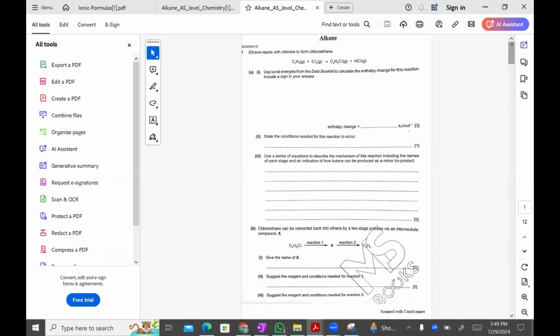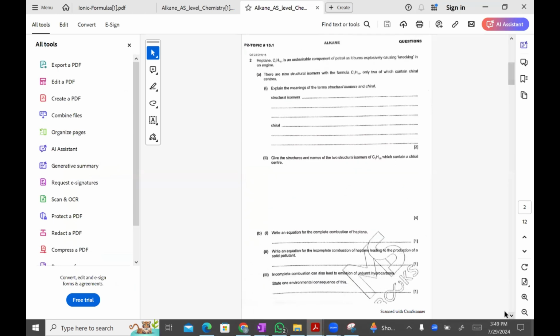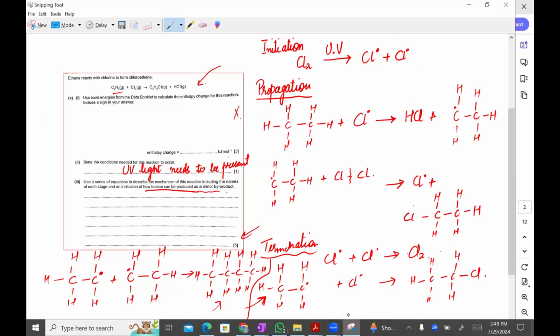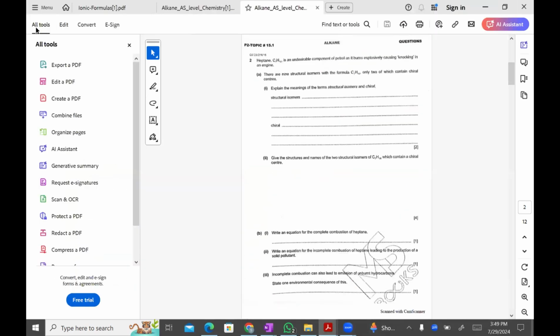This is a question which we are going to do after we do halogenoalkanes. Let's come towards this question, which seems to be important as well.